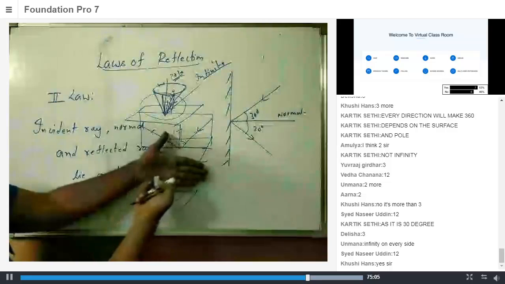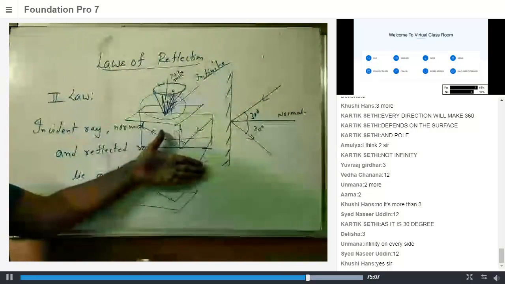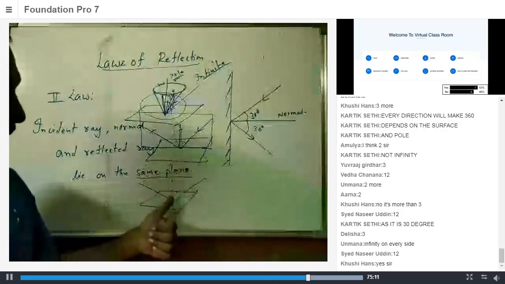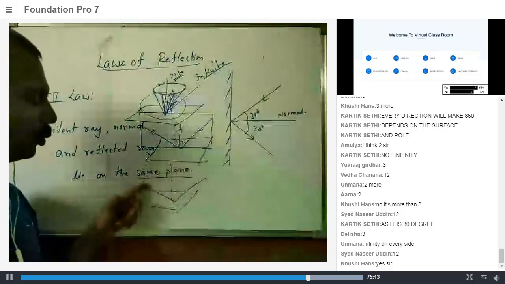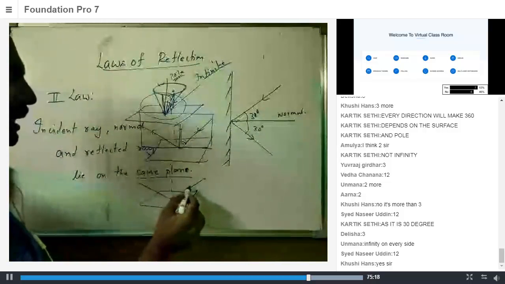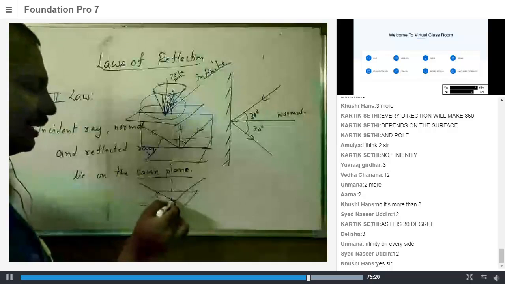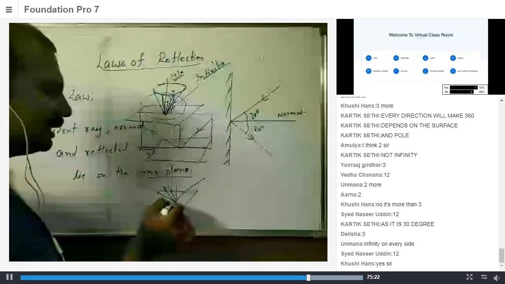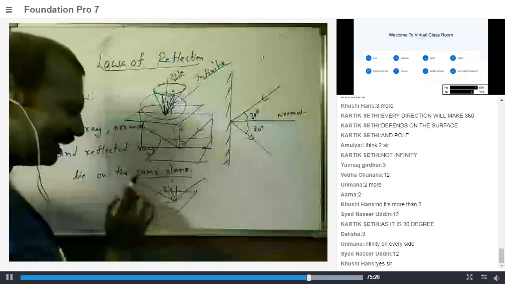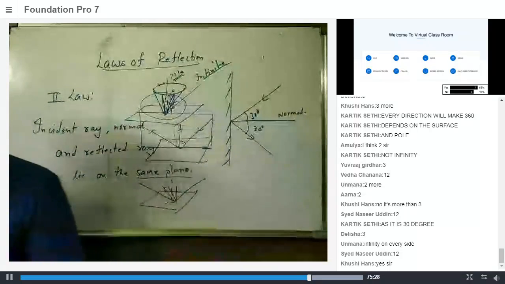So this paper is the plane that we are talking about. It's imaginary, but only then do I know that this is the only ray which is the reflected ray. If I only say the incident angle equals the reflected angle, I'm talking about so many rays which might have the same angle. So I have to specify this, right? I hope that's clear.